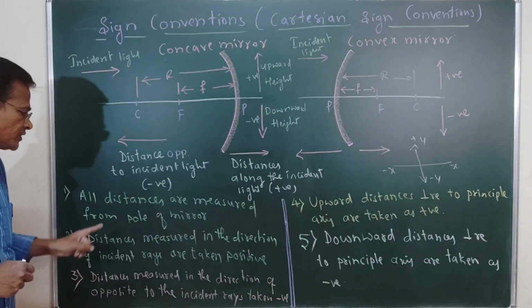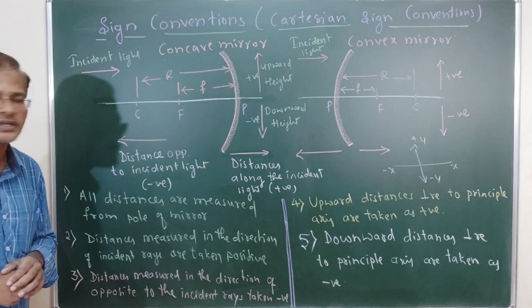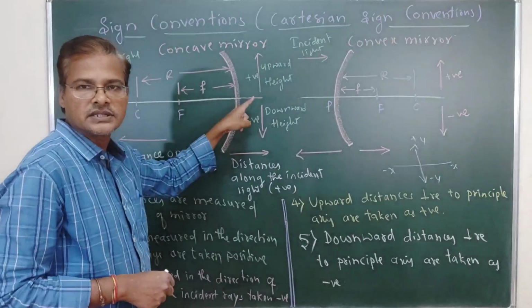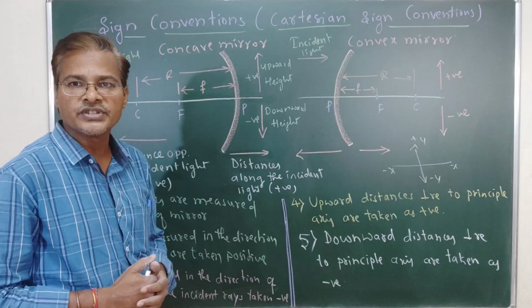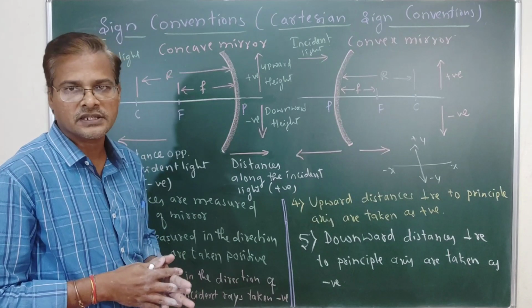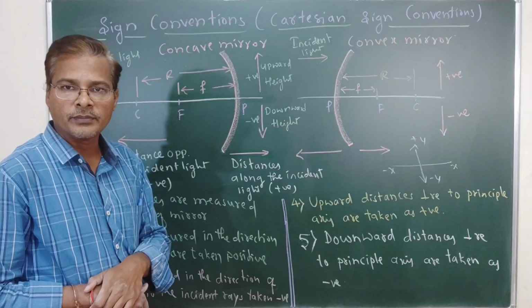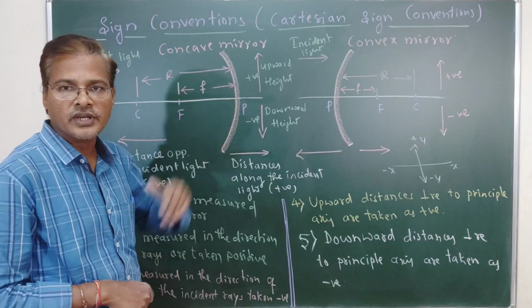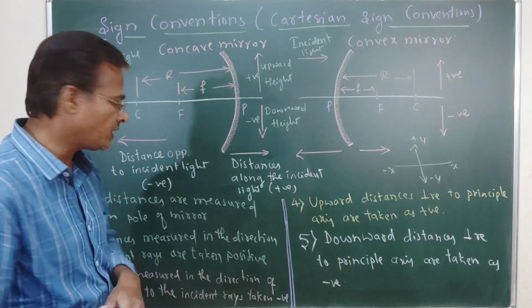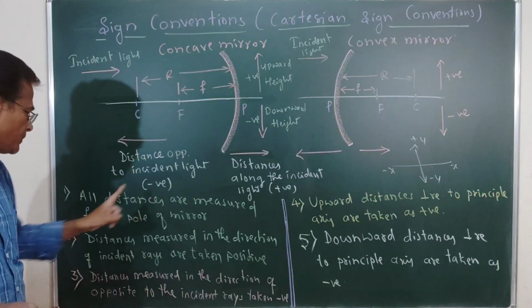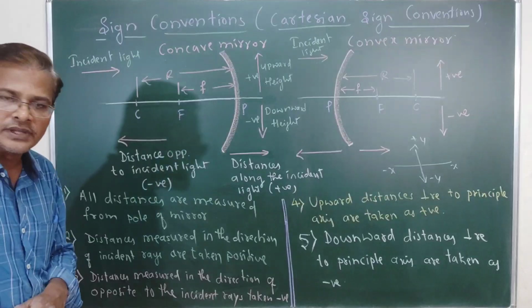All distances are measured from the pole of the mirror. So wherever the object is placed or the image is placed, we are measuring from the pole of the mirror. Okay, so this is the pole of the mirror. P is called the pole of the mirror. So all distances are measured from the pole of the mirror.